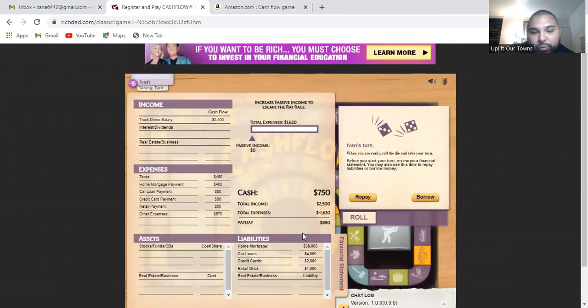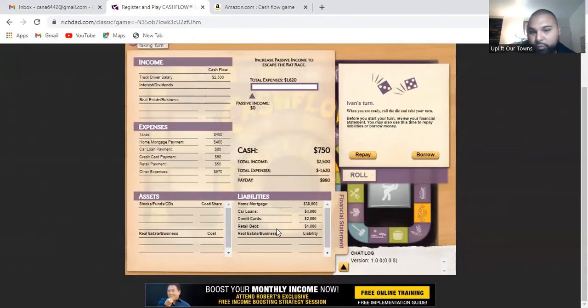And then this is the actual debt that I owe. Retail debt is $1,000. That's usually credit card debt, or retail debt can also be credit card debt and other types of debts. Retail debt is 1,000, credit card is 2,000, my car loan is 4,000, and my home mortgage is 38,000. That's all my debt, and this is my monthly payments. This is my salary.